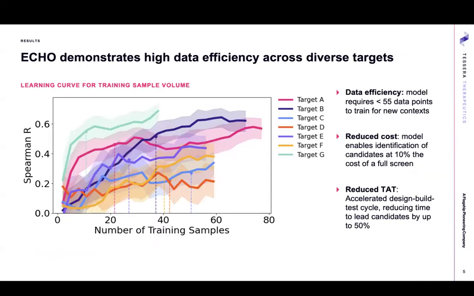We saw that our model was able to demonstrate high data efficiency across diverse targets, where our model required less than 55 data points to train for new contexts. This is important because it allows us to reduce screening cost. Our model identified potent hits at 10% of the cost of a full screen. This also helped us reduce the turnaround time, accelerating the design, build, and test cycle, and reducing the time to lead candidates by up to 50%.